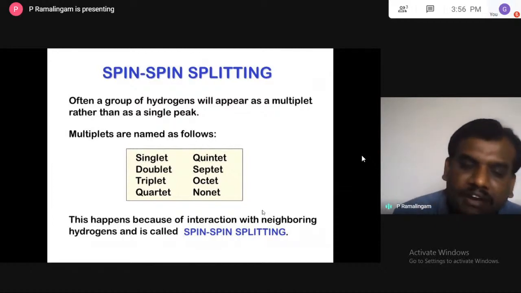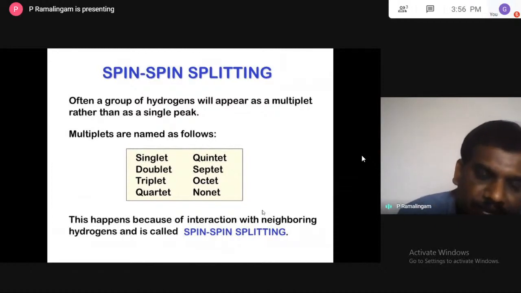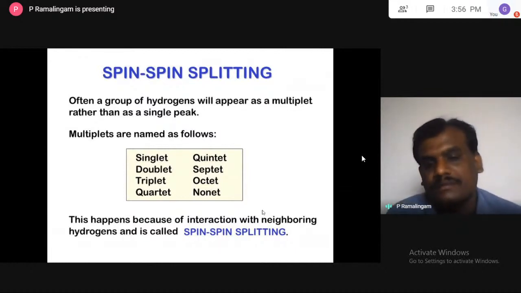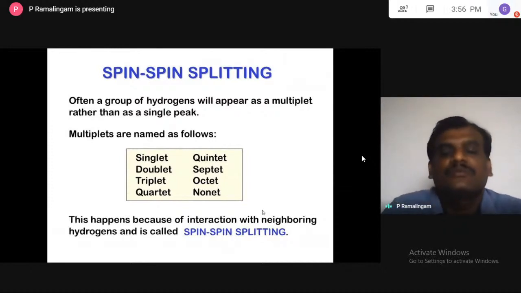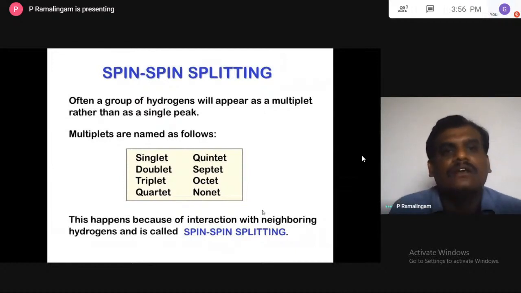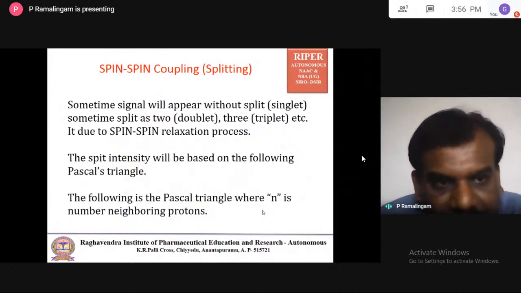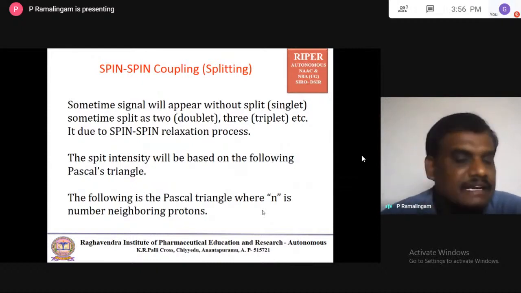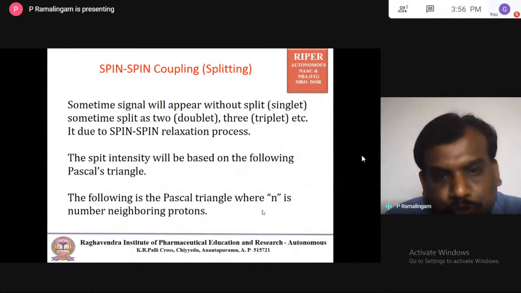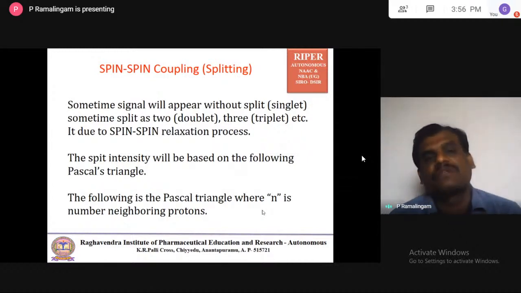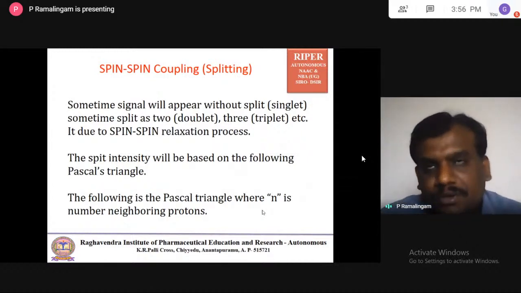The split signal is because of the interaction of the nuclei with the neighboring proton. So spin splitting is because of the neighboring effect. Sometimes the signal appears without split, which is called a singlet. Sometimes it is split as doublet, triplet, and so on, and this is due to the spin relaxation process. It means you should know the principle.